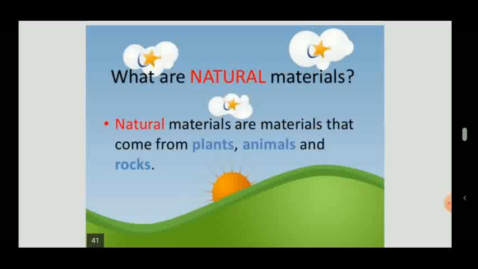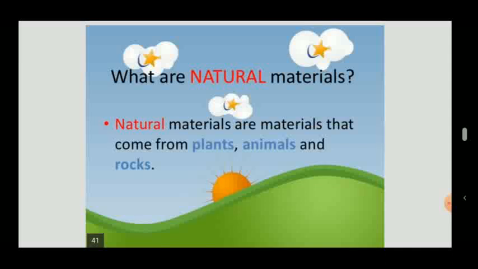Natural non-living things are mountains, sun, moon, clouds, stars, land, soil, air, water. All are natural things, but they are all non-living things.